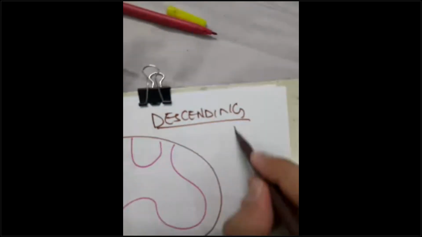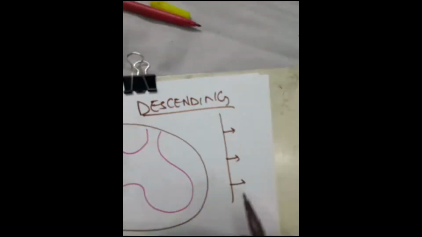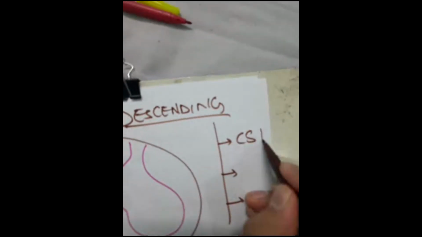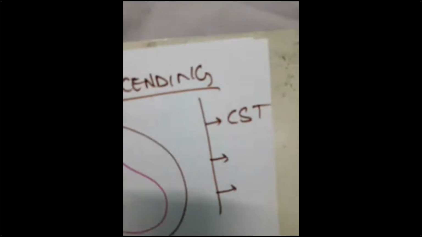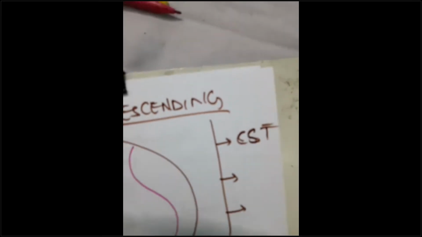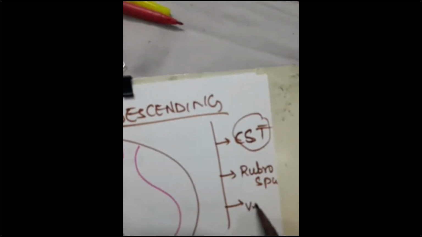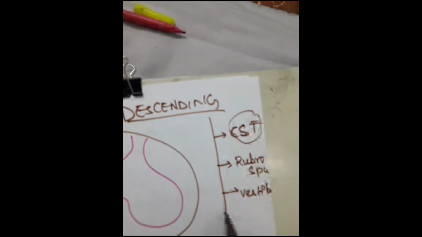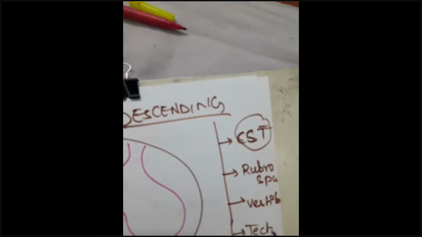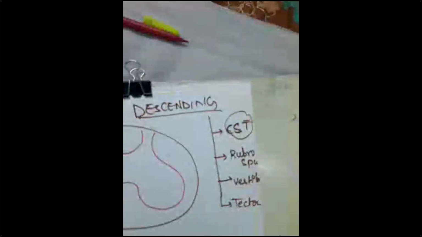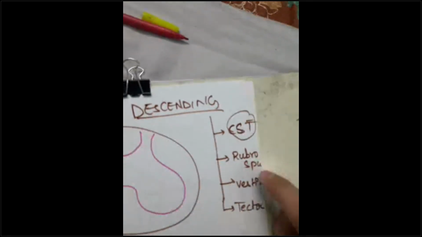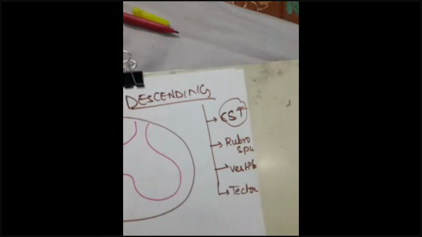Descending tracts we are discussing, guys. What are the descending tracts? I will name them. Only one descending tract is very important, as you all know; you might have heard this word hundreds of times after coming into MBBS. This is the corticospinal tract. What are the other descending tracts, guys? The rubrospinal, the vestibulospinal, and also one more, tectospinal. So there are 4 descending tracts: the corticospinal, the main one, rubrospinal, vestibulospinal, and tectospinal. I hope this is clear.